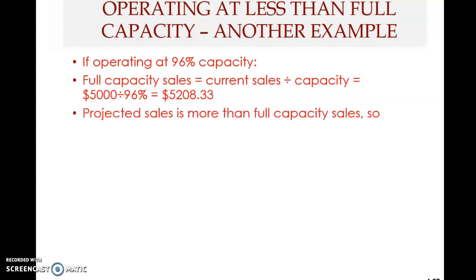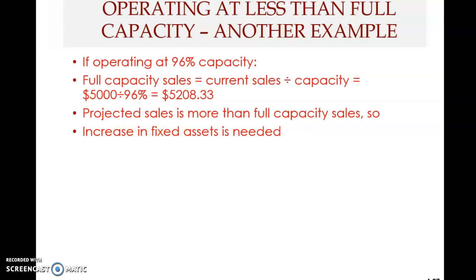Then the projected sales, which is 5,500. Sales now is 5,000, but if it increases by 10%, it becomes 5,500 projected sales, and that is more than this, and therefore you know that there is a need to increase your fixed assets.